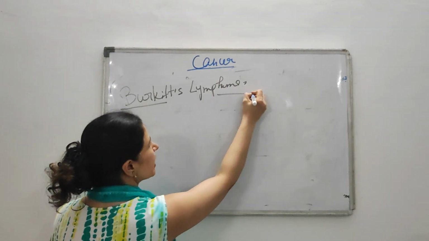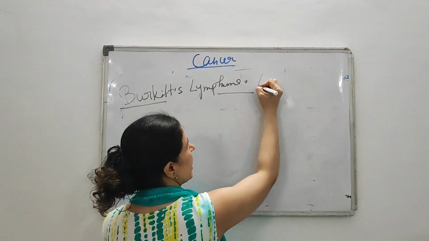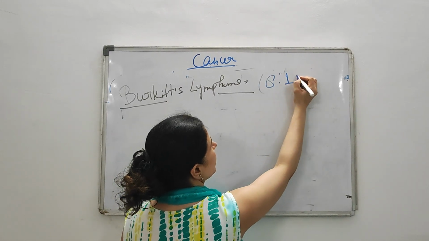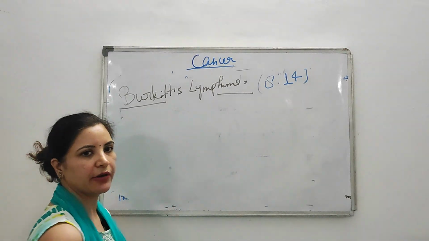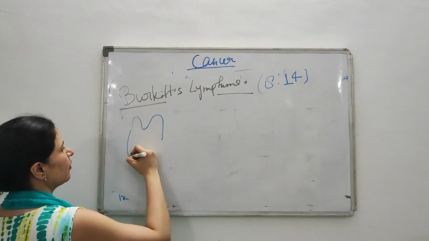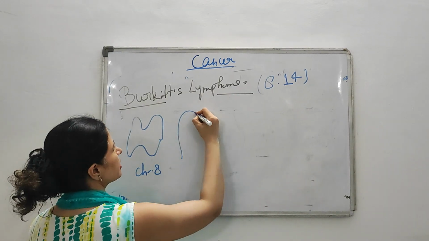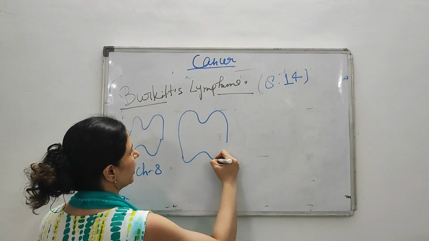Like there is a 9;22 chromosomal translocation, here an 8;14 chromosomal translocation will occur. So what happens normally? This is your chromosome number 8 and this is your chromosome number 14.